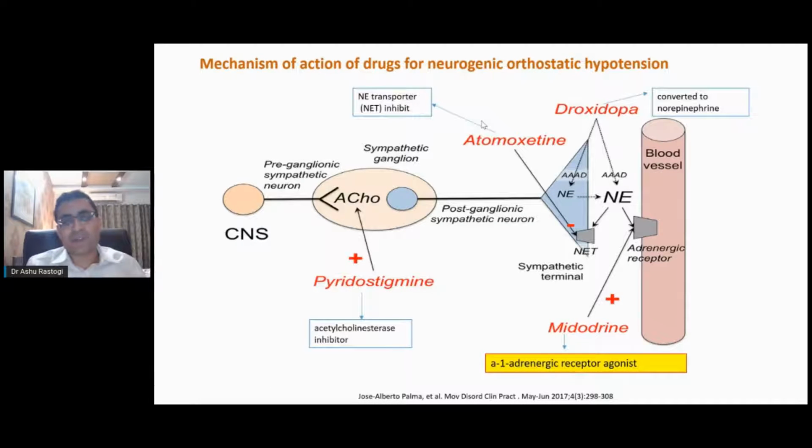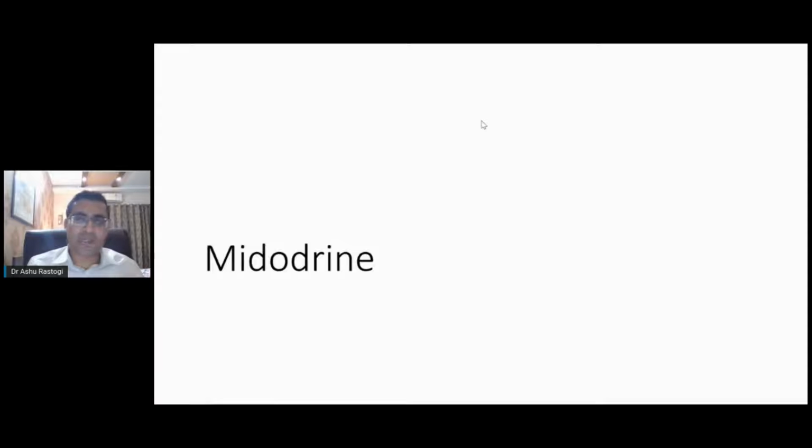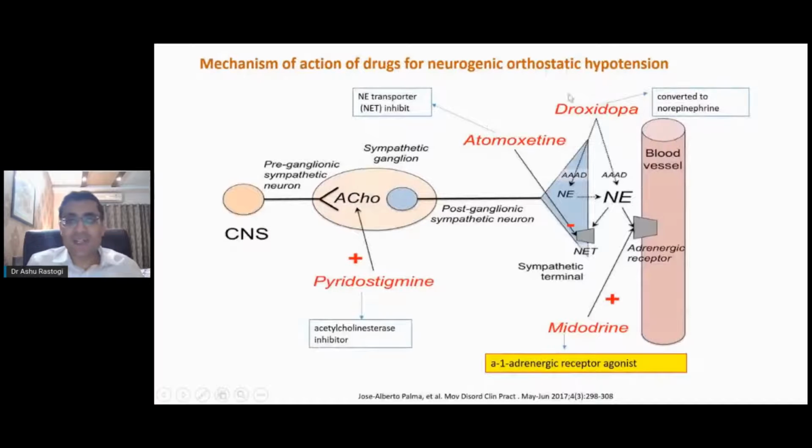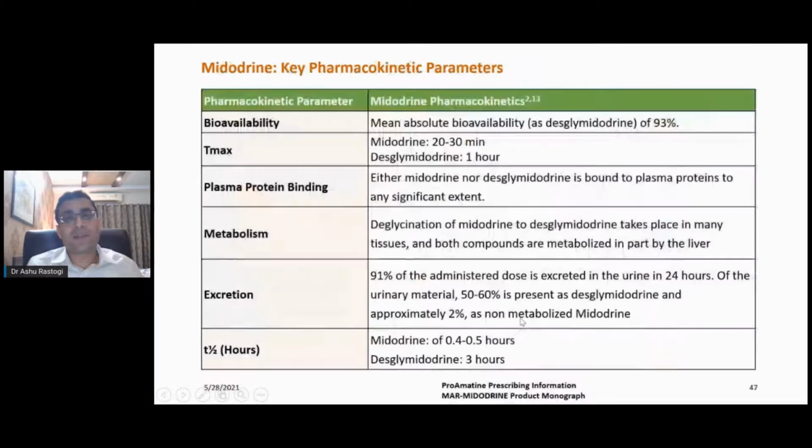The last part, because I want to highlight the role of midodrine in orthostatic hypotension. So first we should know how it acts. These are a few drugs like atomoxetine, pyridostigmine, and droxidopa. I'll not go into the detail. Droxidopa is just a congener which is converted to norepinephrine and binds at the postsynaptic sympathetic terminals, where it causes vasoconstriction. Midodrine directly binds to the adrenergic receptors. It is an alpha-1 adrenergic receptor agonist, and it has very weak beta receptor agonistic activity. So it mainly causes vasoconstriction, and therefore it prevents the fall in blood pressure on standing.